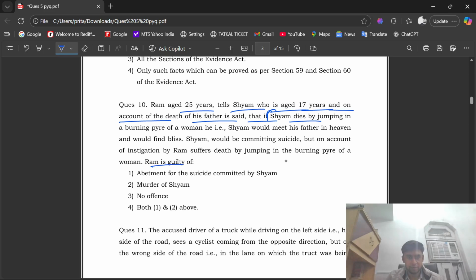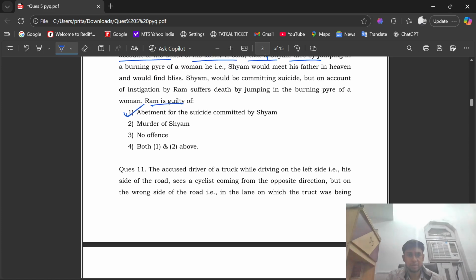Ram is guilty of abetment of the suicide committed by Sham, murder of Sham. No offenses, both second and above, first and second. The right answer is option number first, that is abetment for the suicide committed by Sham.